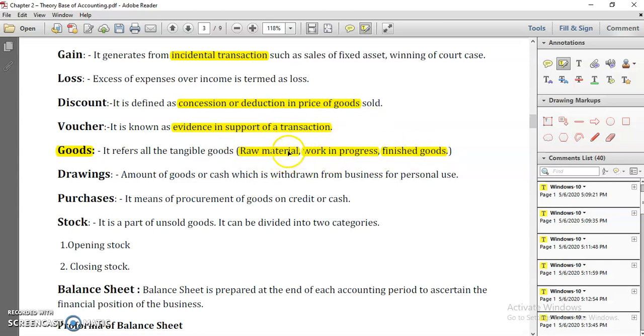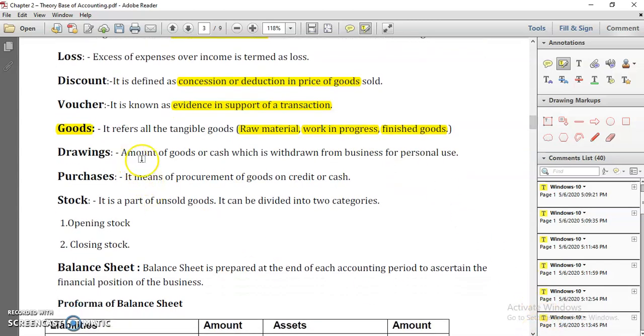Which are not finished, not raw material, still in the machinery, those are called work in progress. Drawings are there. If you withdraw any kind of goods for personal use, let's say you're doing a business, you need that product,